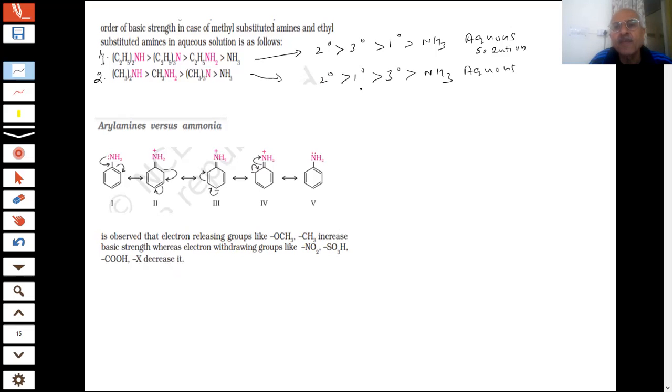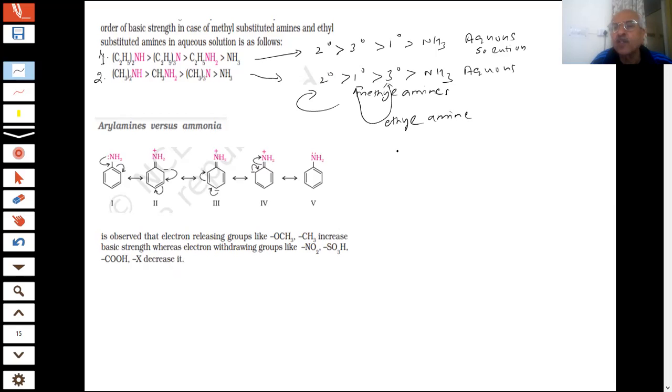This is the order for methylamines, students, and for ethyl you will just change it. You will change this only for ethyl. So I hope you understood. This point is very important. Very important questions are asked in the paper on this.